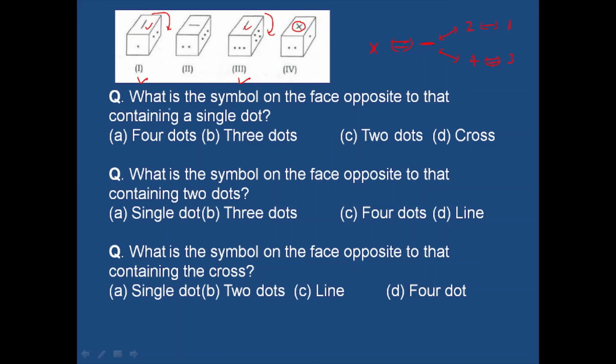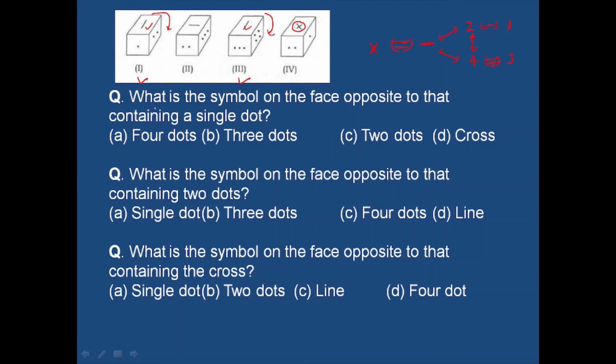So the surface containing 2 dot will be opposite to the surface containing 4 dot, and the surface containing 1 dot will be opposite to the surface containing 3 dot. And the surface containing the line will be opposite to the surface containing the cross sign.